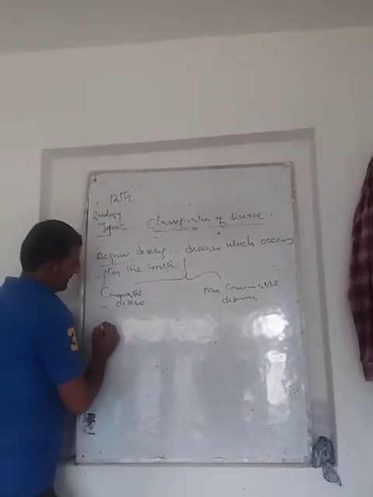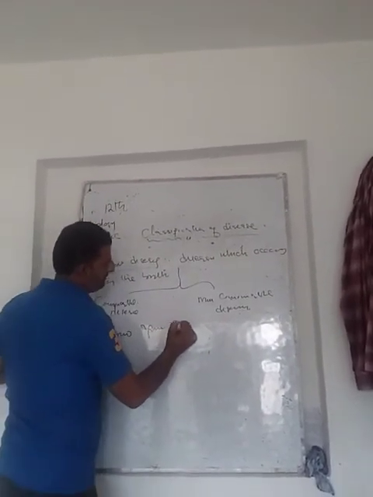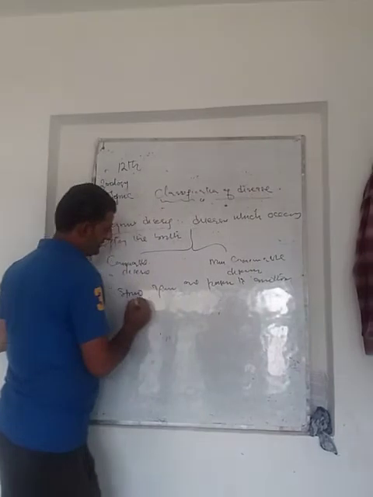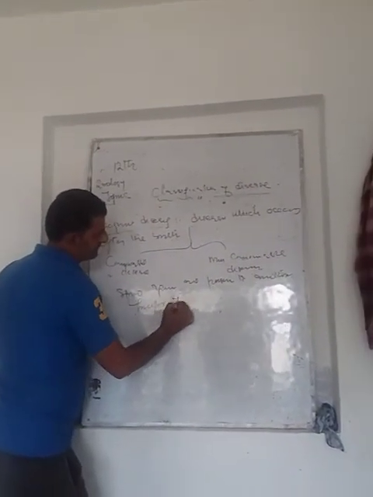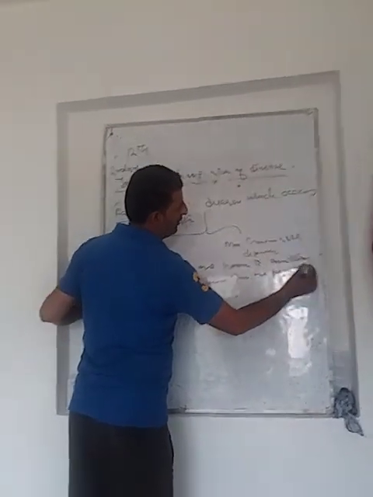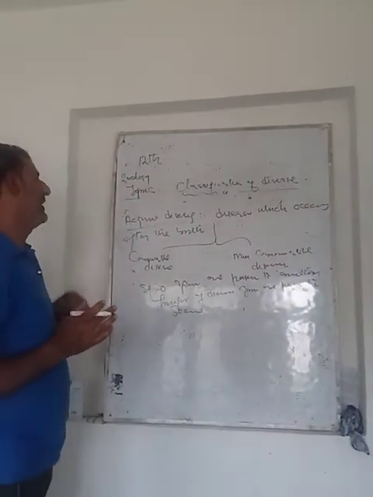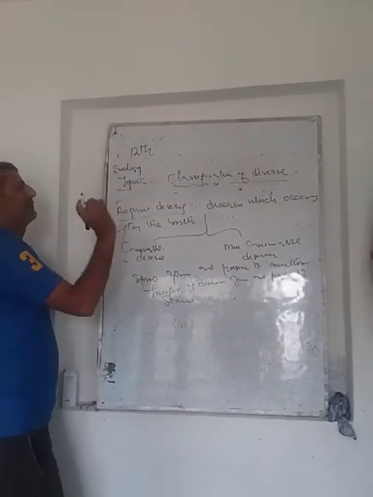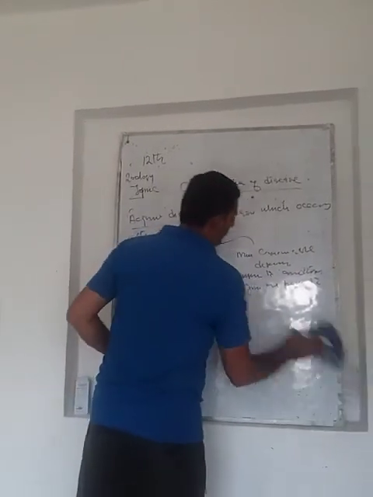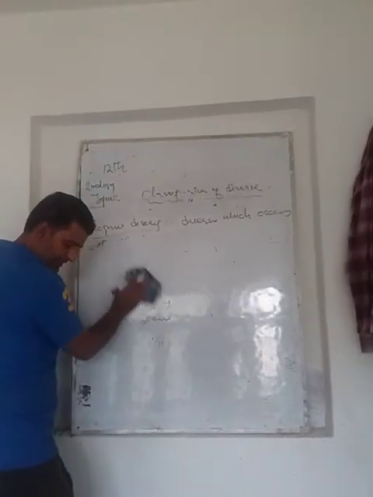Communicable disease, you know that communicable disease means transfer of diseases from one person to second person or another person. We can say that these are communicable diseases. And non-communicable diseases, they remain confined to a person, and they cannot be transferred from one person to another person. Then what are these communicable diseases, and how can these communicable diseases be transferred?